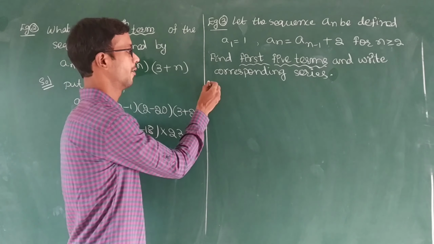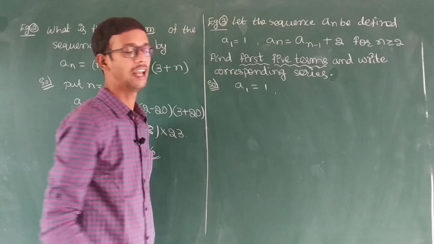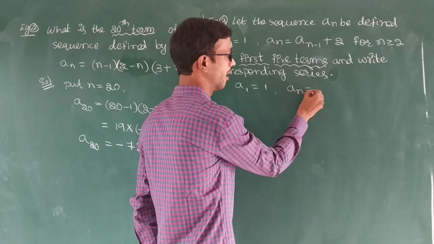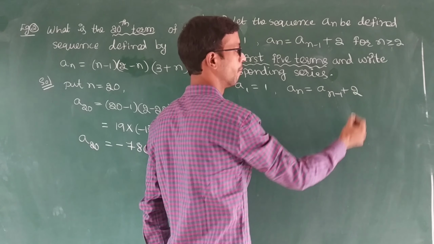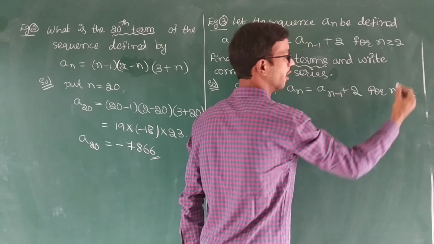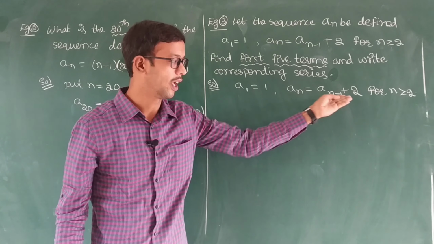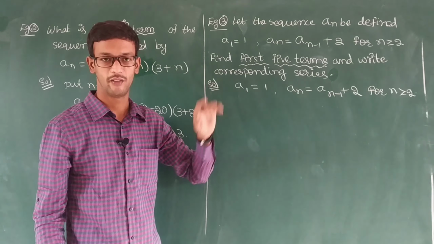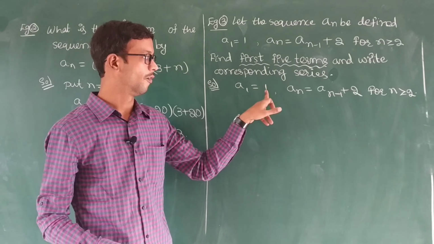So now you see here. First of all, they gave A1 equal to 1, and an equal to an minus 1 plus 2 for n greater than or equal to 2. From the second term onwards we have to use this condition. A1 is already given. So the first term is 1.